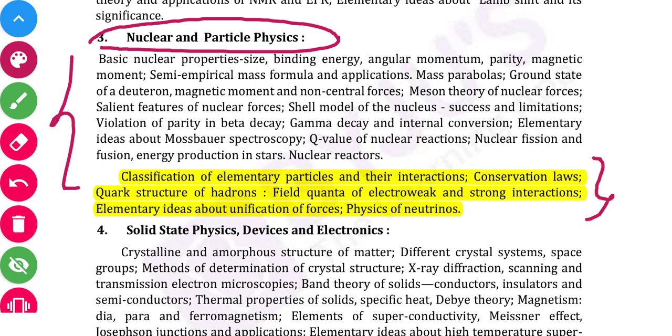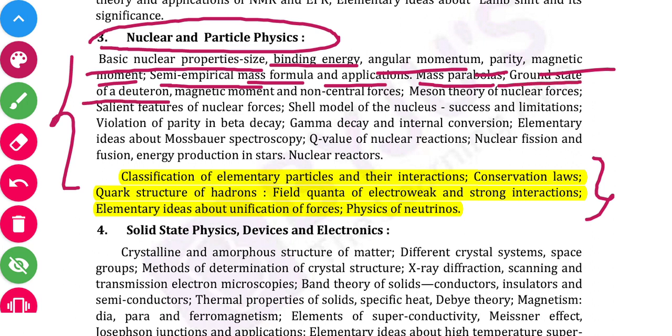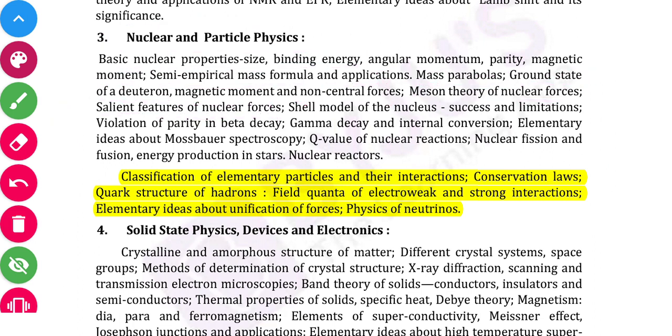Okay, so nuclear physics covers topics like basic properties of nuclei, size, binding energy, angular momentum, parity, magnetic moment, semi-empirical mass formula and its application, mass parabola, ground state of deuteron, magnetic moment and non-central force, meson theory of nuclear force, salient features of nuclear force, shell model of nucleus, its success and limitations,